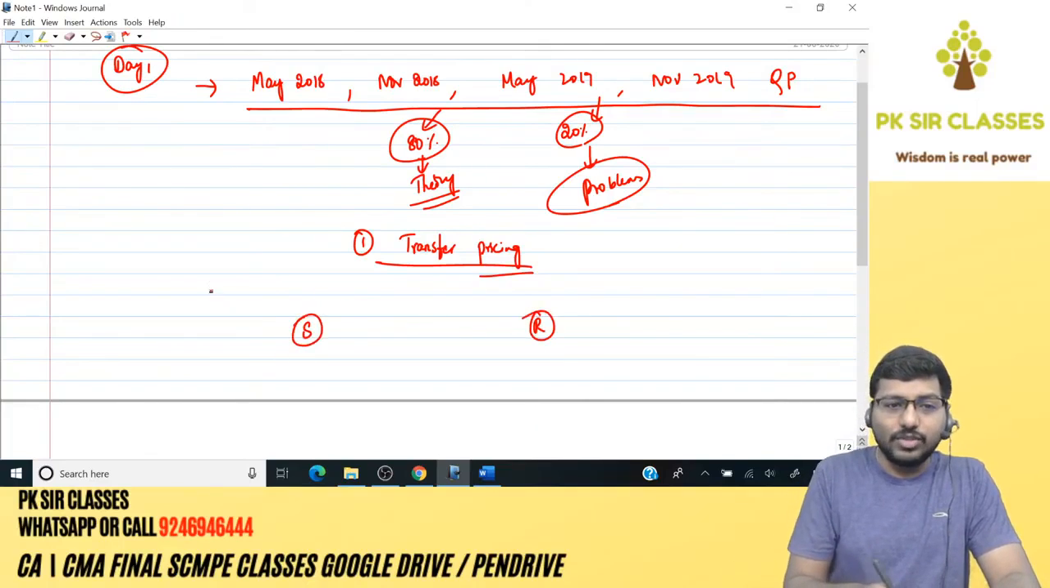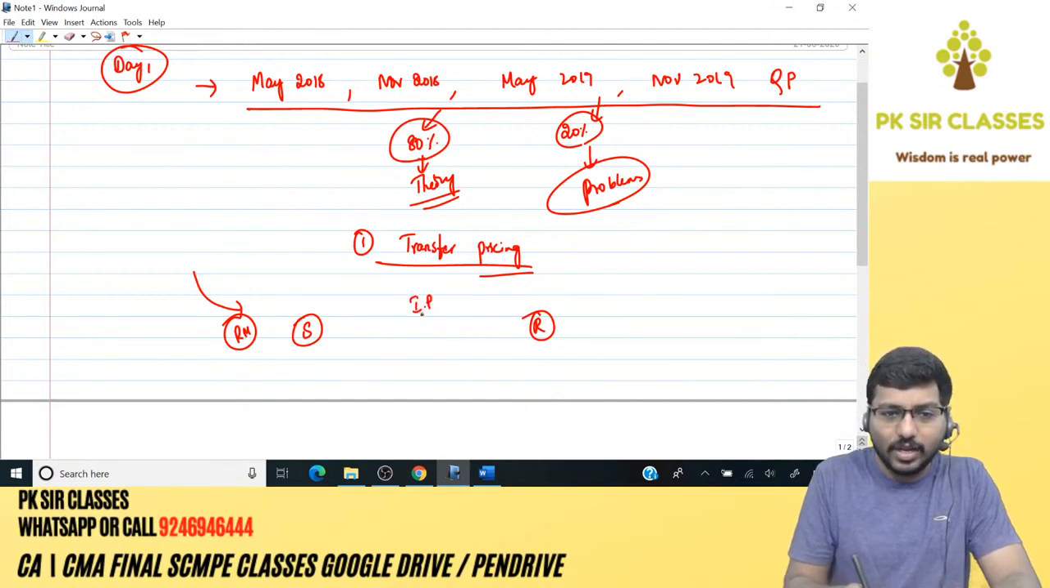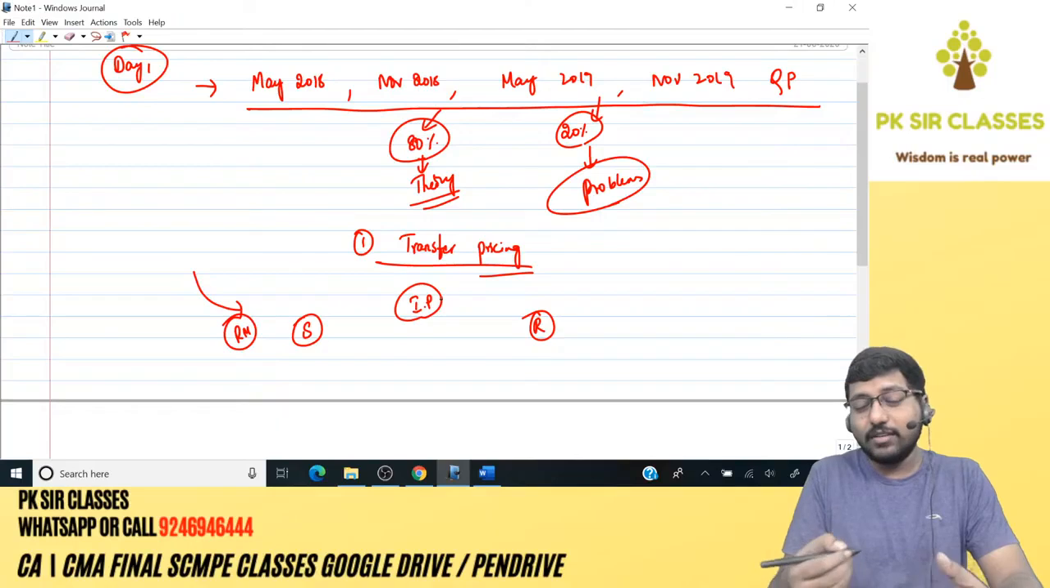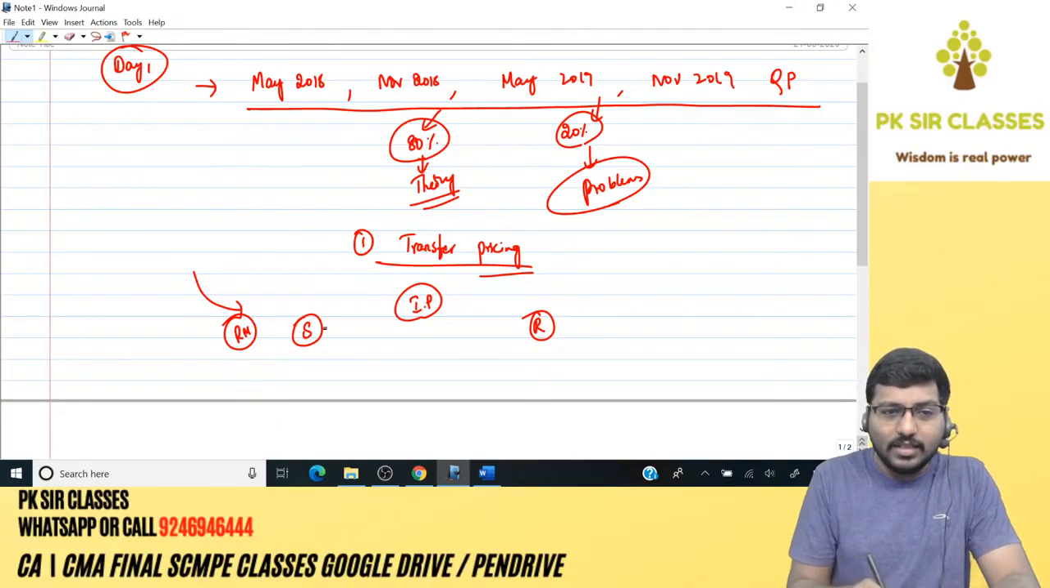And the supplying division will buy the raw materials from the outside, and then it will convert those raw materials into something called an intermediate product, which is neither finished good nor raw material. And this intermediate product will be transferred to the receiving division, not at cost but at a price called transfer price, which is nothing but cost plus profit margin.